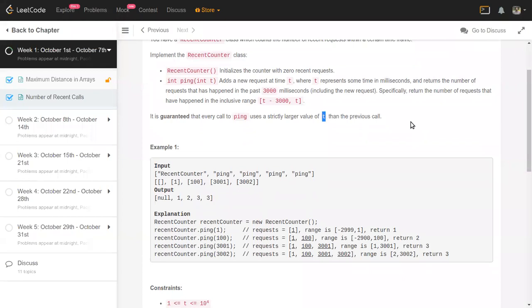If you think about it, all you need is kind of an array of these timestamps in milliseconds, and whenever you get a ping call, you just have to consider the last 3000 milliseconds. You kind of need a queue here. Every time you get a ping call, you should delete the previous ones, the ones which are older than 3000 milliseconds, because you're not going to need them anyway, right? And everything within that time frame is something you need to count.